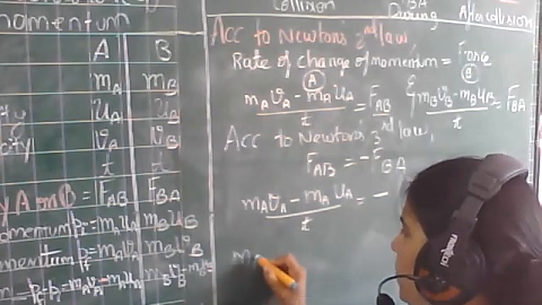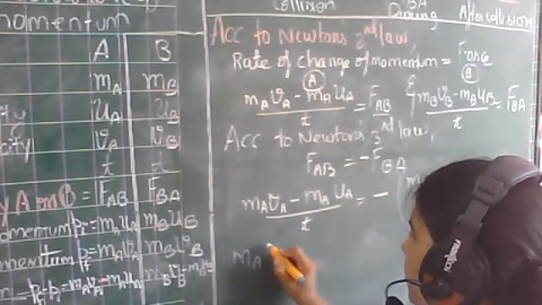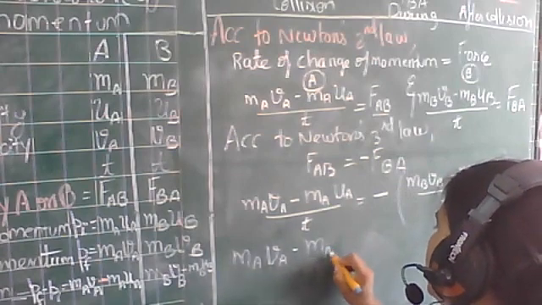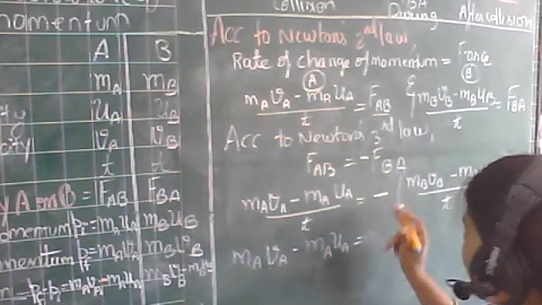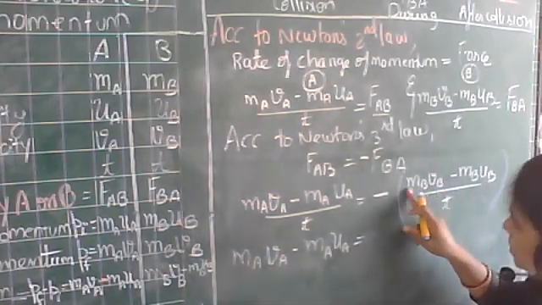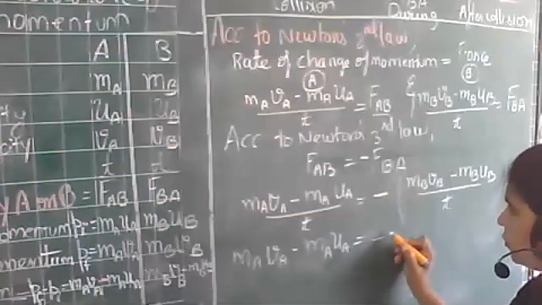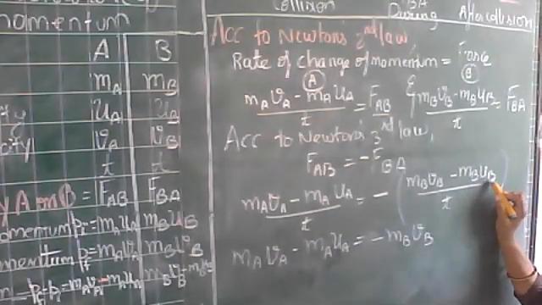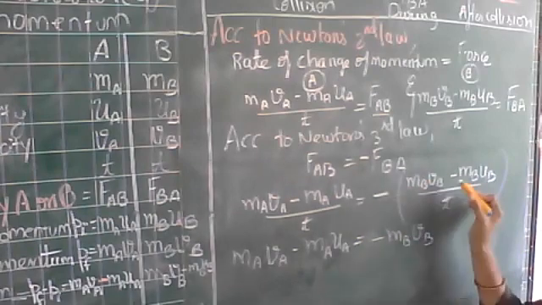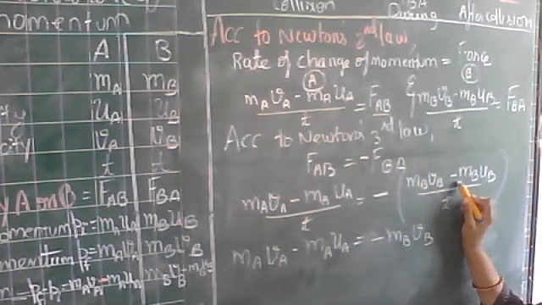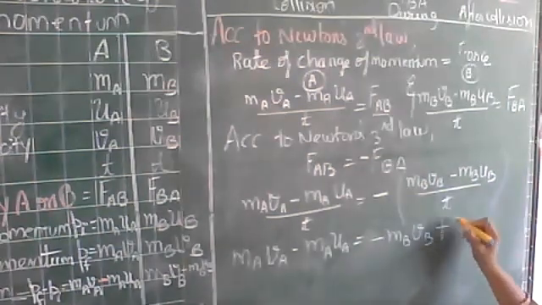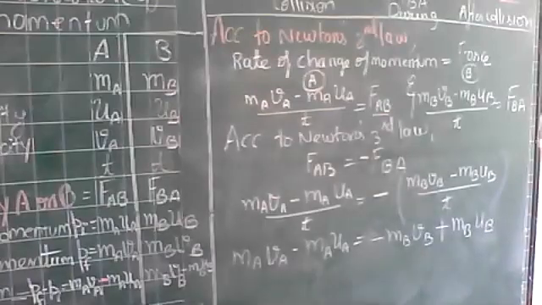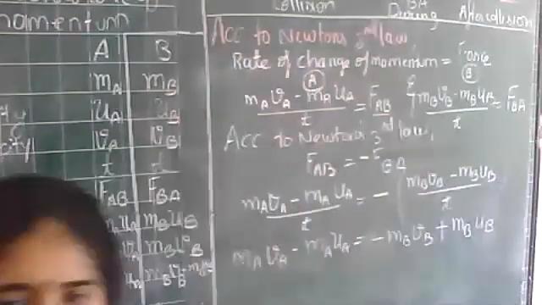And if I open up, I will get MA VA minus MA UA equal to, applying the minus sign inside, this term is positive so it will become negative: minus MB VB. And the UB term, this is negative, so because of this minus sign, when you open the bracket it will become positive, right? So plus MB UB. Is this much clear? Shall we proceed further?